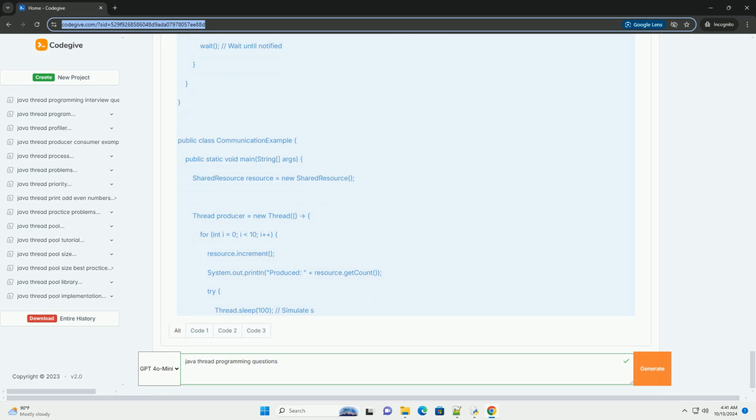4. Thread communication. Threads can communicate with each other using methods like wait, notify, and notifyAll. These methods must be called from within a synchronized context.